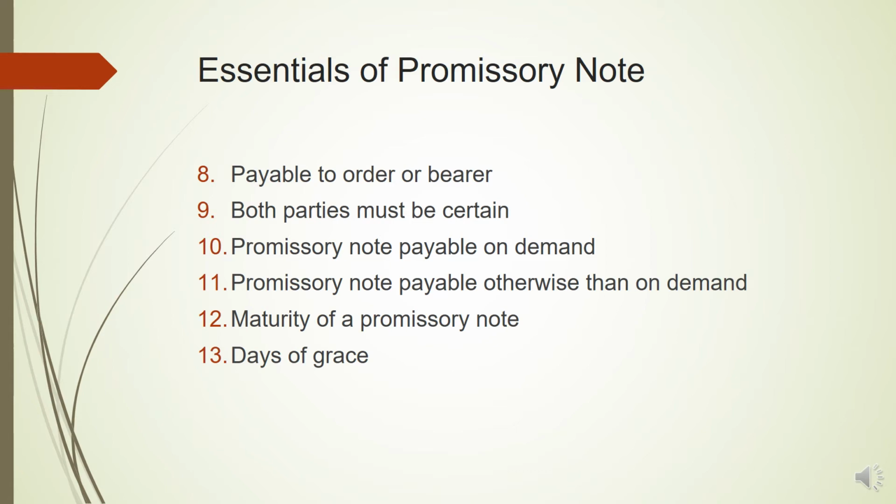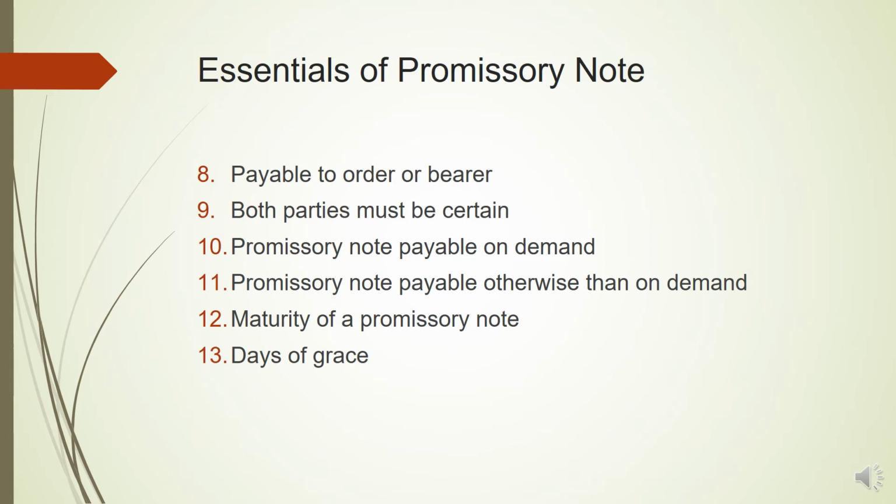But in case of demand, there is no maturity date. The payment has to be made whenever it is demanded by the payee. Last is days of grace. Now, every promissory note which is not payable on demand or which is not payable on sight, 3 days of grace are given while calculating the maturity date.